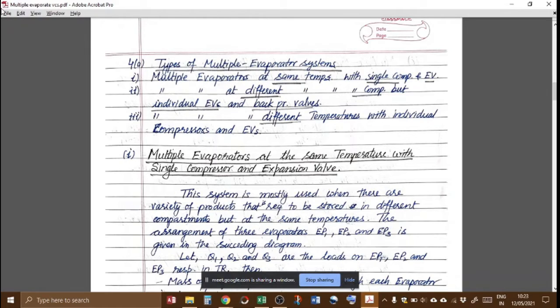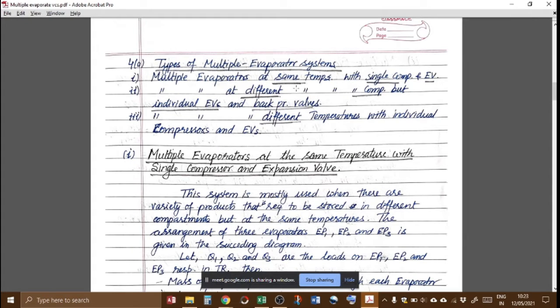सेकंड केस में क्या हो सकता है? देयर आर मल्टीपल एवोपरेटर्स विच आर मेंटेन एट डिफरेंट टेम्परेचर्स with a single compressor but different individual expansion valves along with back pressure valves.